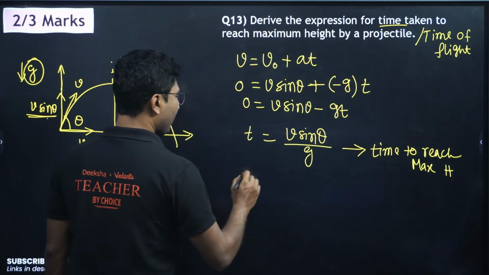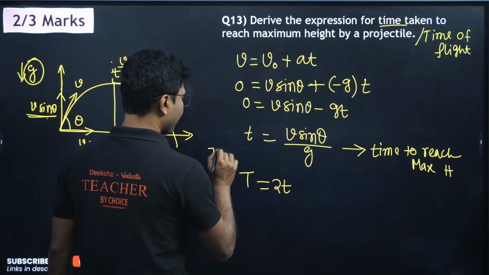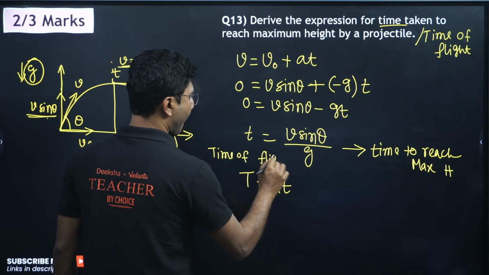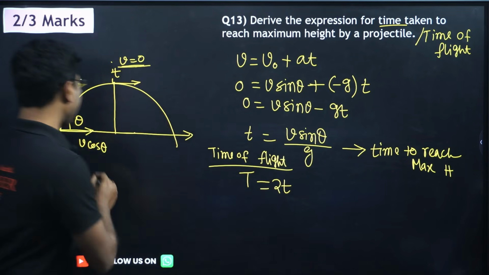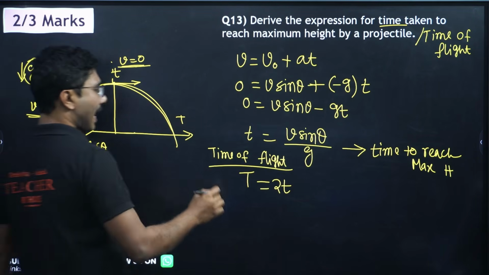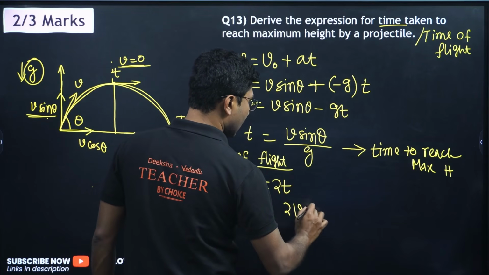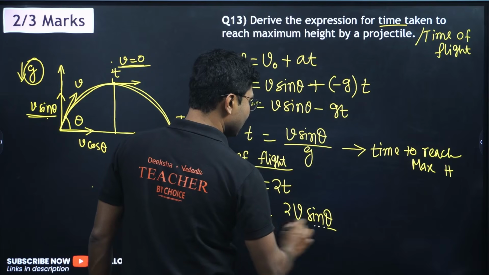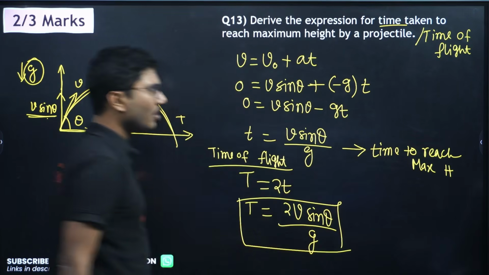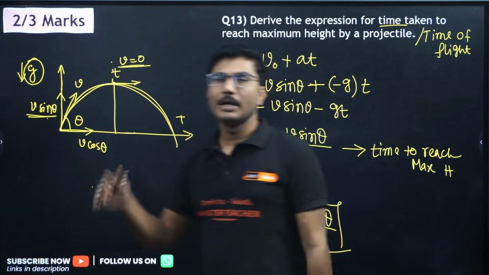Okay, what about time of flight? Time of flight is actually nothing but 2t. Time of flight is the total time to reach from this end to this end, and that is given by simply 2t. So don't be afraid if you think, oh sir, I have only practiced the time to reach the maximum height, but in my exam the teacher asked me time of flight and I don't know how to do that. Nothing, you just have to multiply by 2, nothing else. The derivation is the same, the process is the same.